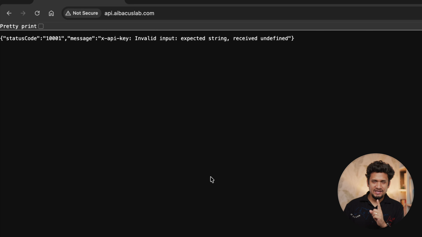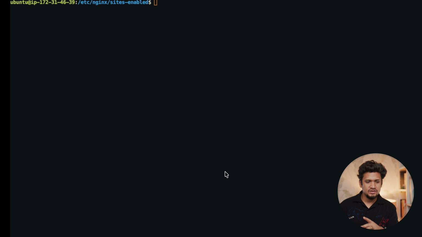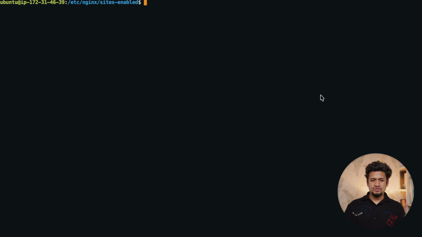For that, I will need an SSL certificate, and to get the SSL certificate for free, we are going to leverage Certbot. So we have to install Certbot: sudo apt install -y certbot and python3-certbot-nginx.